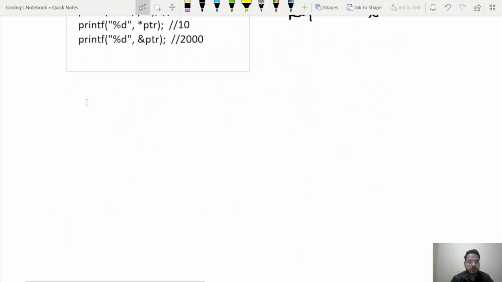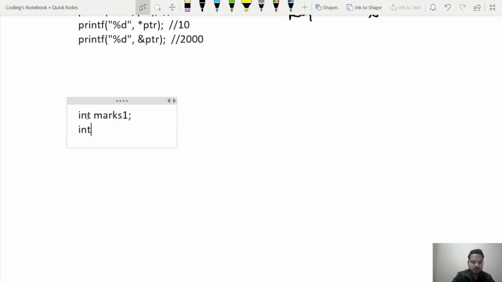Now let's talk about arrays. Let's say I want to store marks of 10 students. For that I will need 10 variables, right? Something like int marks1, int marks2, and so on up to int marks10. But is that an efficient way? No. Let's say in future I want to store the marks of 1000 students. Will I remember the 1000 names? No. So that's where array comes to the rescue.